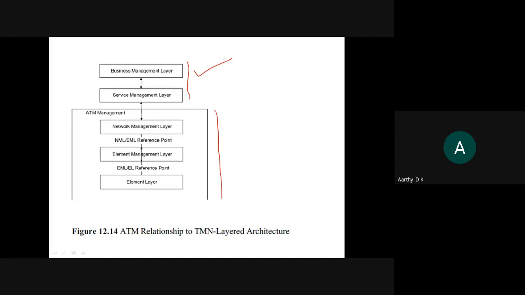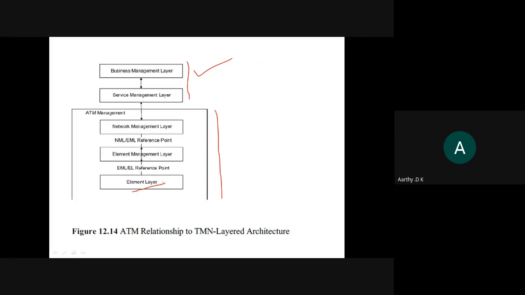We saw IETF and ATM Forum, who are governing your ATM network. IETF is the Internet Engineering Task Force. So these two are the only ones governing your ATM system. You can see that at the lower end you have this element layer, right? The element layer will contain all the network elements that we have.